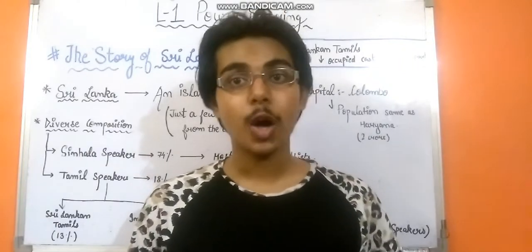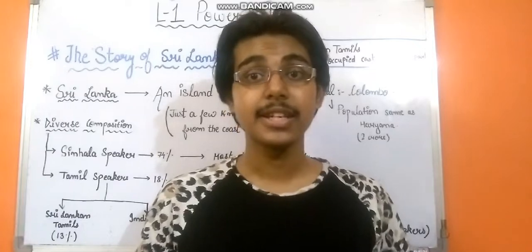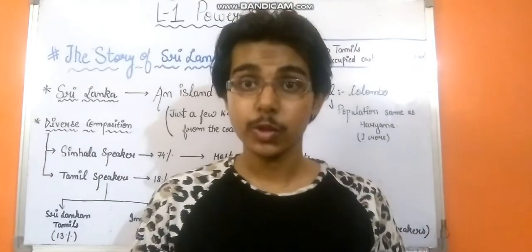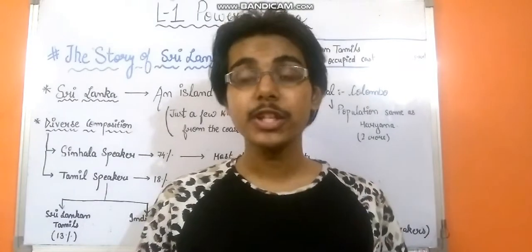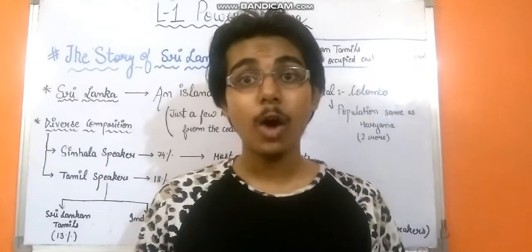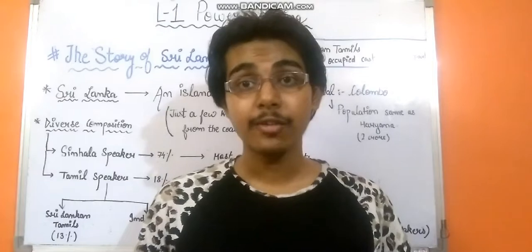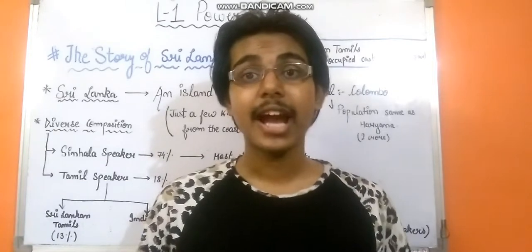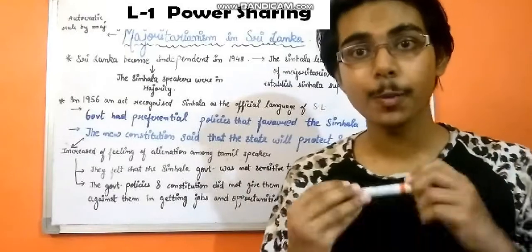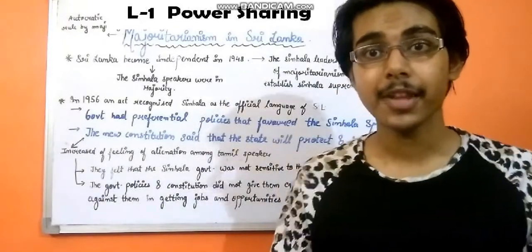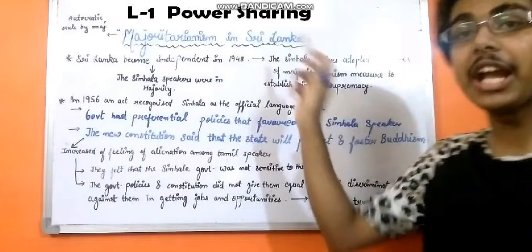So the next two topics that we will be studying, that is majoritarianism in Sri Lanka and accommodation in Belgium, will tell us what actually happened in this country and how they resolved their conflicts, considering the fact that they had such diverse compositions. So now we'll start with one of the most important topics of this chapter, that is majoritarianism in Sri Lanka.